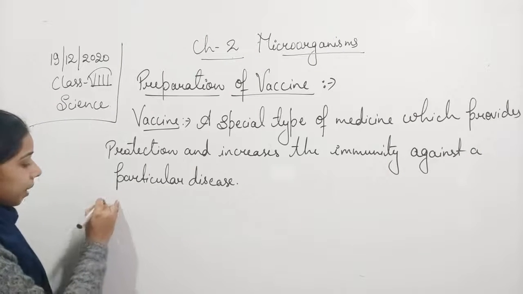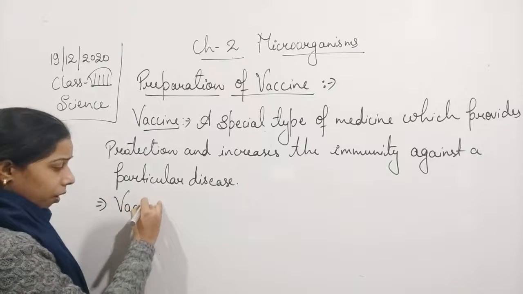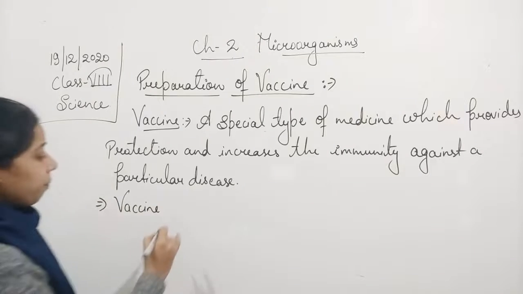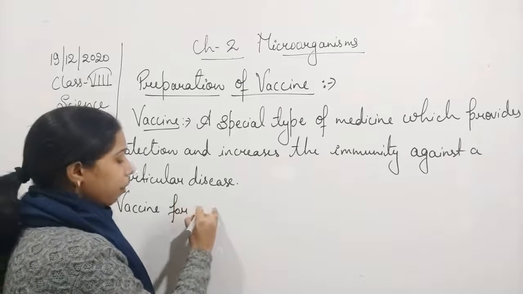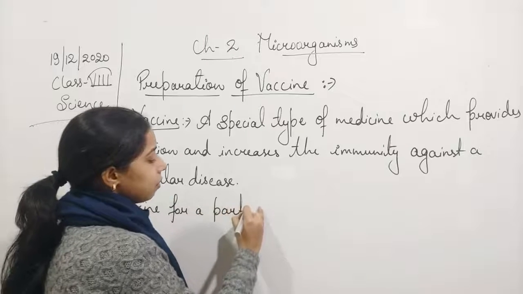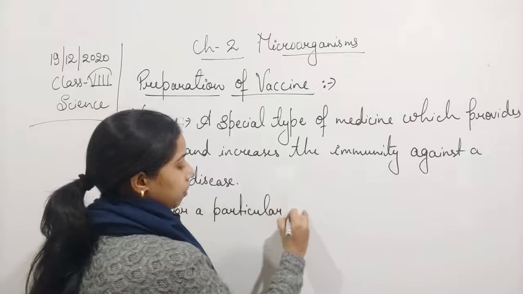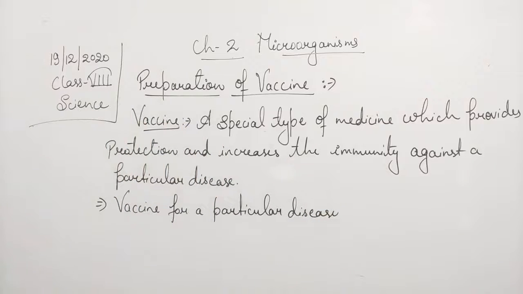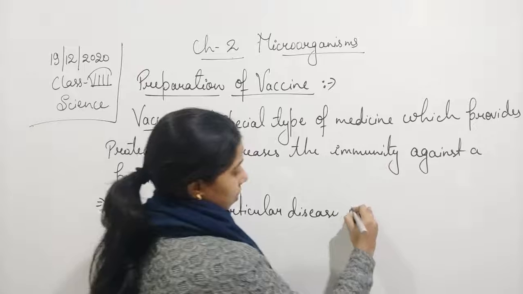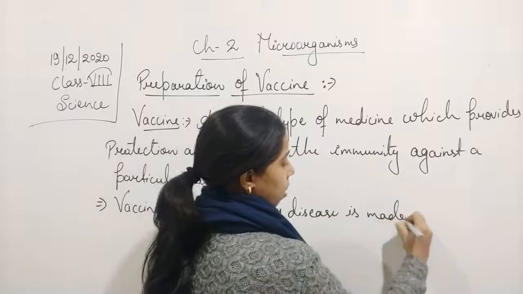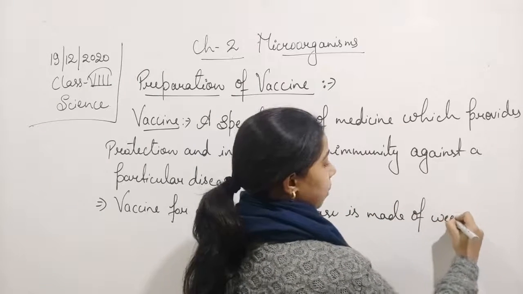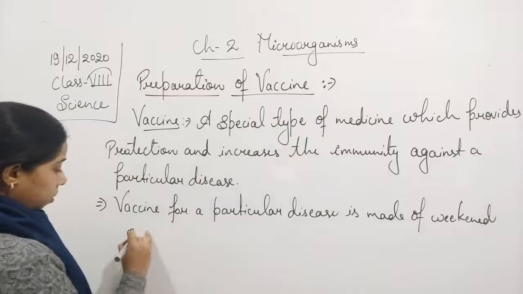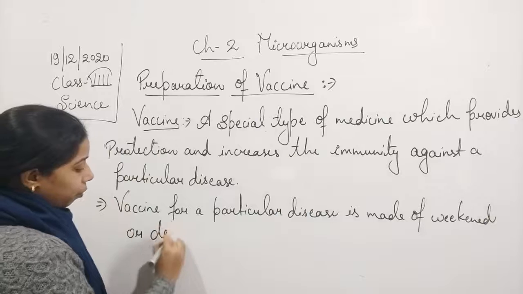Okay, now what is this vaccine made of? We already knew about it, let me write it again. A vaccine for a particular disease is made of weakened or dead microbe.